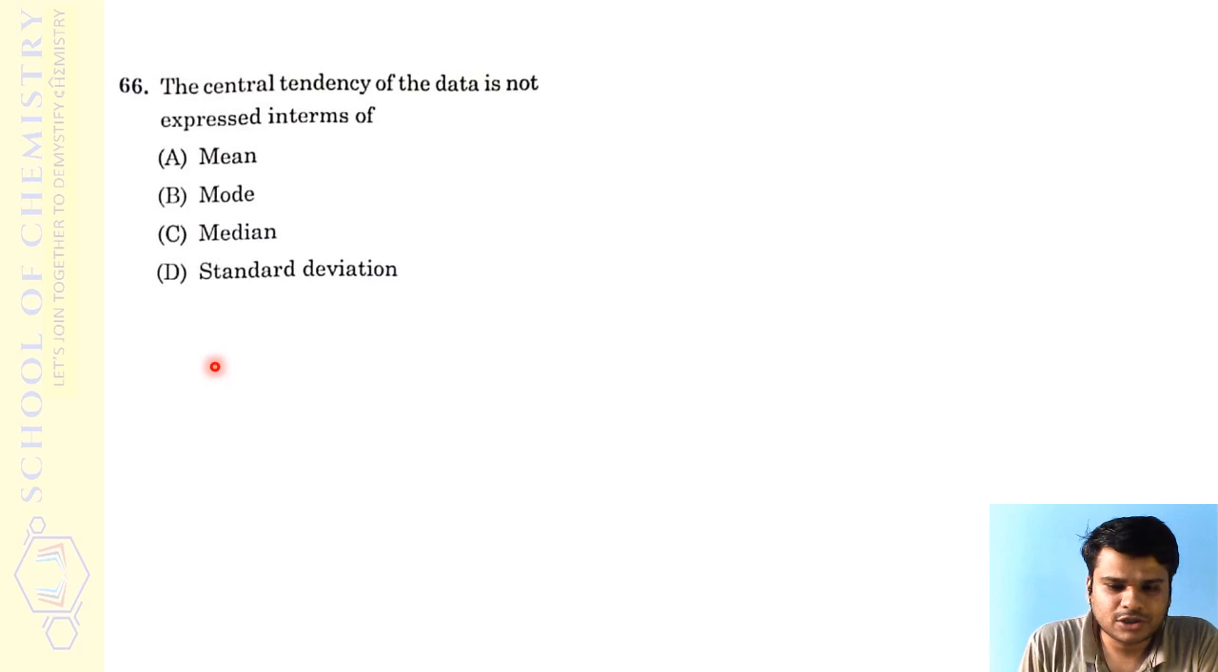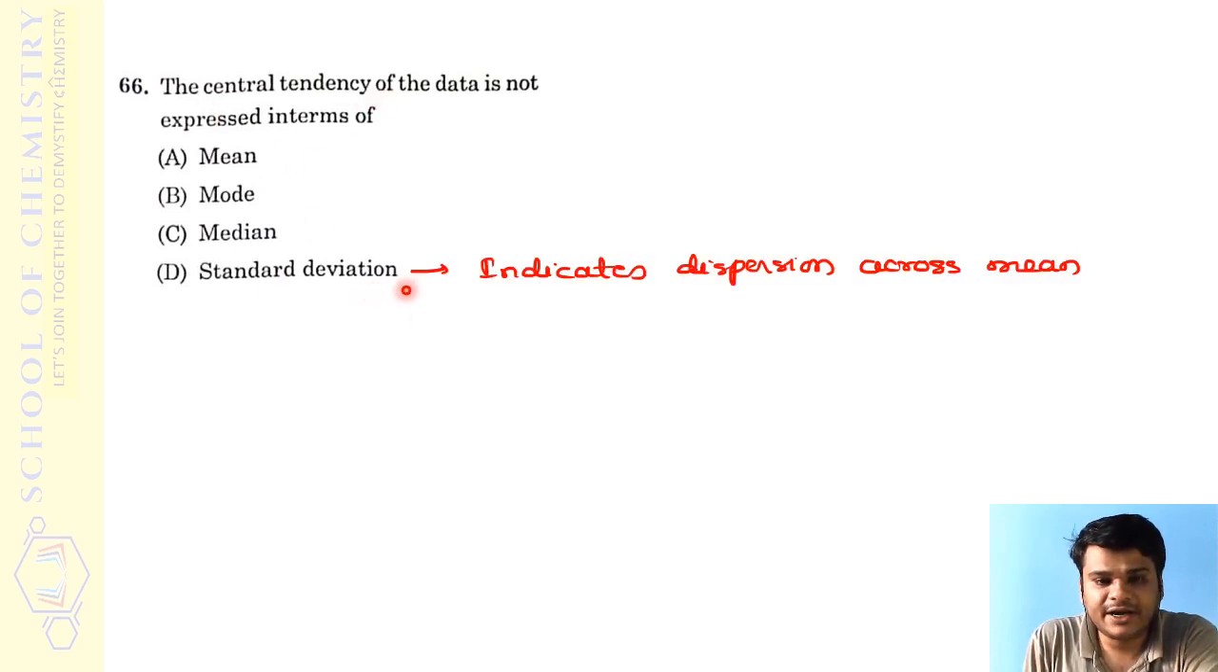This is a very simple question. Two questions have come from statistical treatment of analytical data. Now they are asking which is not expressed in terms of the central tendency of the data. The mean is nothing but the average, so it speaks about the central tendency of the data. Similarly, the mode as well as the median are exactly midpoints. The mode is the range in which the values are spread. You can consider that to be the mode.